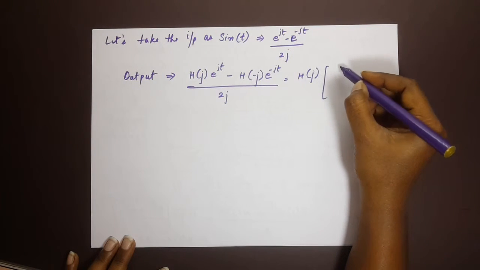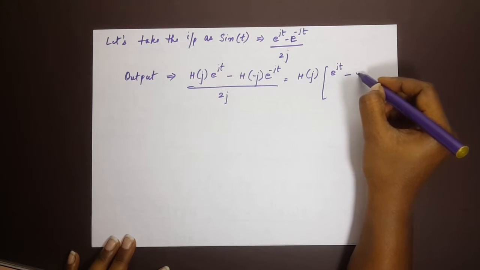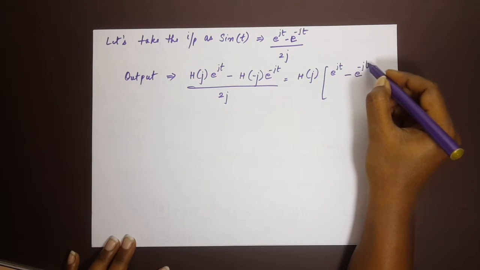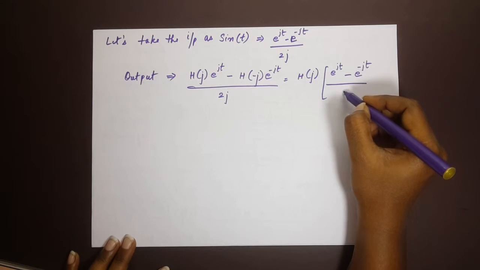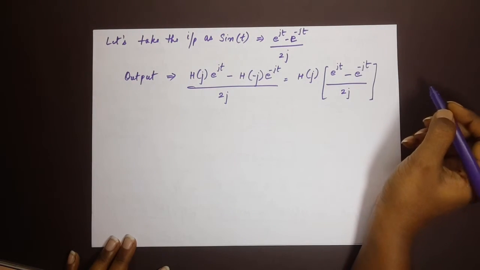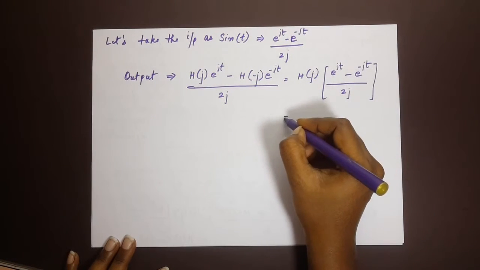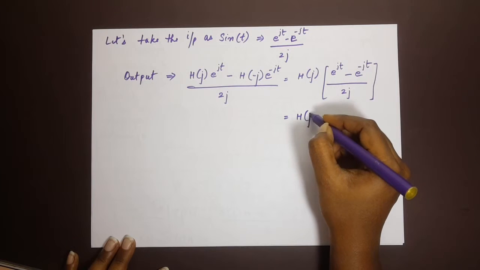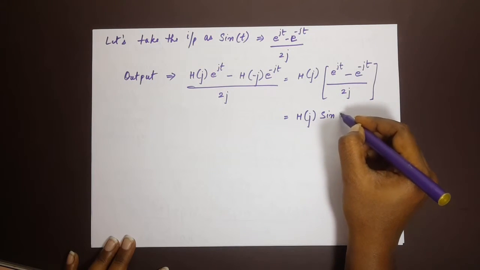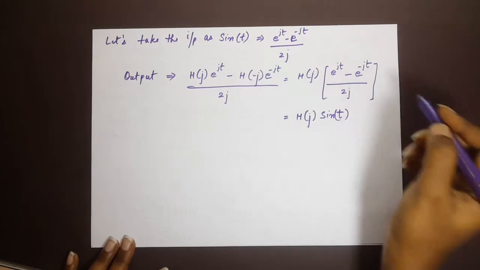Okay, so we will obtain e power jt minus e power minus jt divided by 2j. We can consider this as H of j, fine, not a problem. So here we have H of j times sine t, because it is exactly the same as the input.